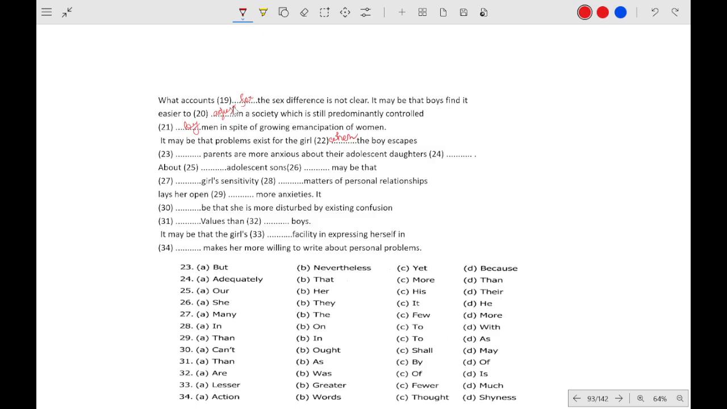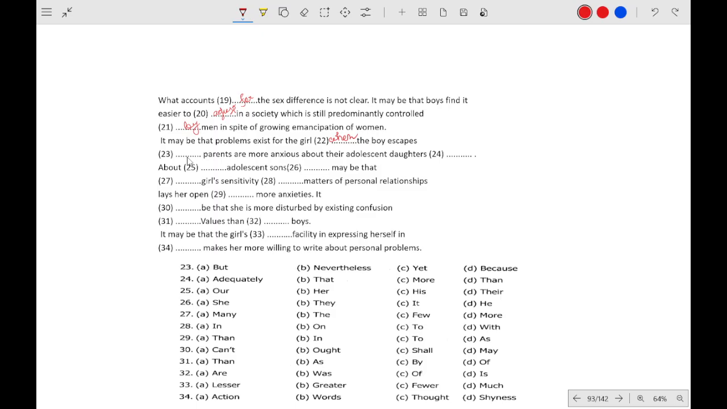Let us read from the start. What accounts for the sex difference is not clear. It may be the boys find it easier to adjust in a society which is still predominantly controlled by men in spite of growing emancipation of women. It may be the problem exists for the girl when the boy escapes. When the boy escapes, okay.